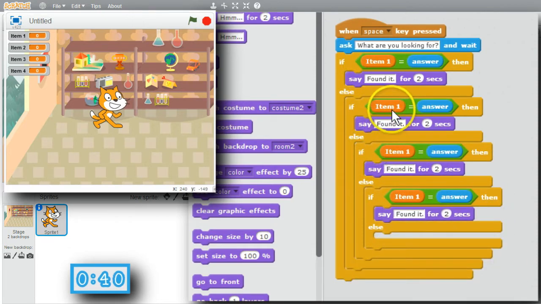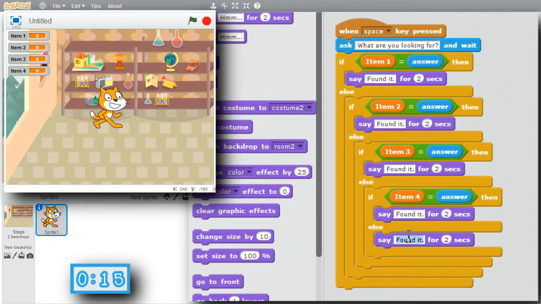I am so lazy sometimes. Instead of item 1, item 2, item 3, item 4, when the program's running and I press the space bar, it'll ask, what are you looking for? If the answer is item 1, it'll say found it. If the answer is item 2, found it. Item 3, found it. Item 4. Otherwise, it didn't find it. I'll change it and say, not here. I could have made all of these into one long Boolean expression with ands, but I'll use this approach.